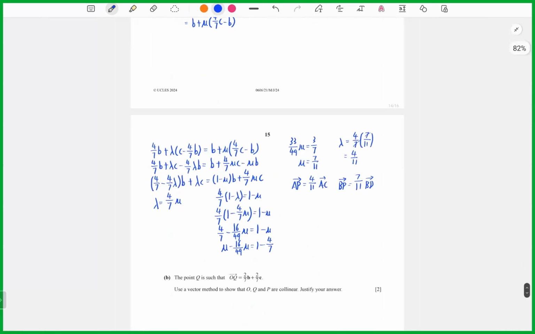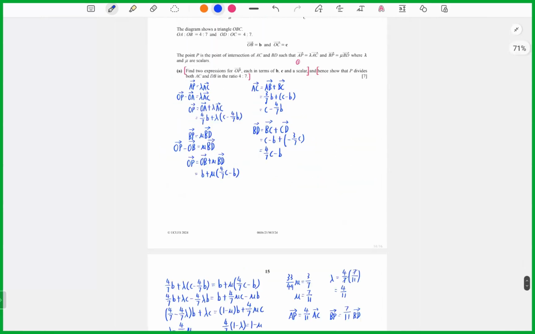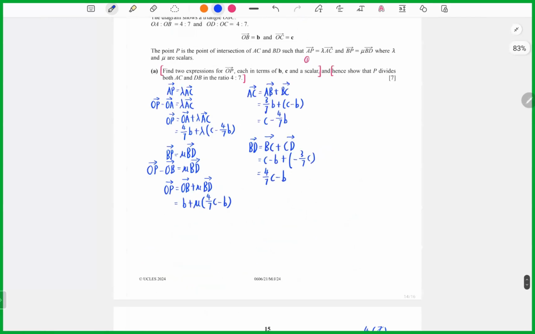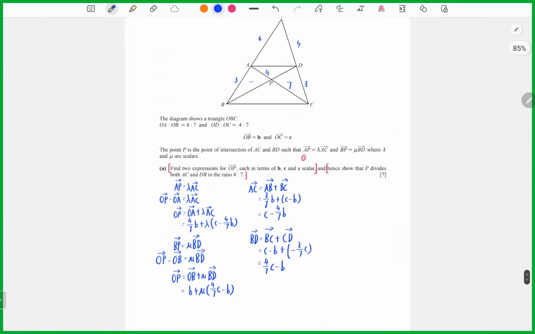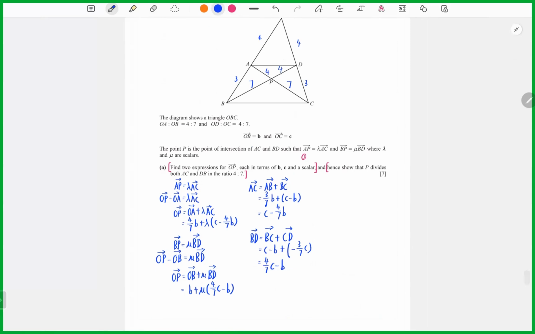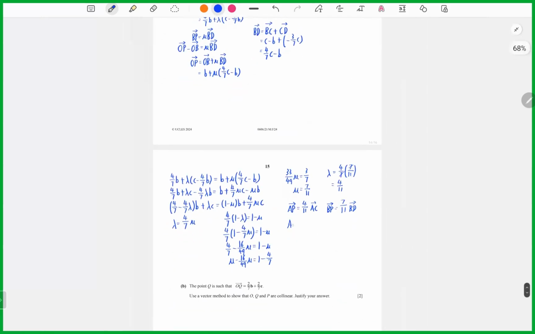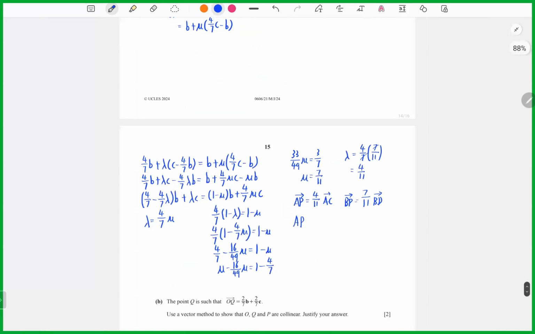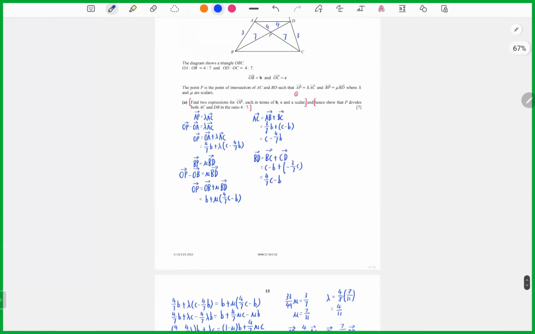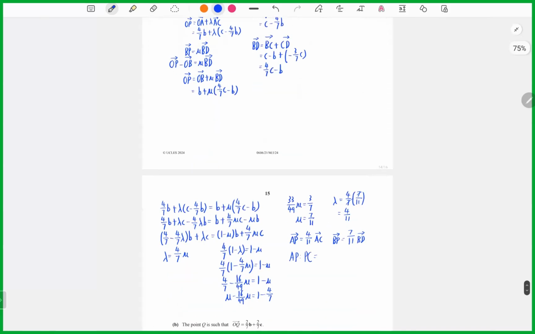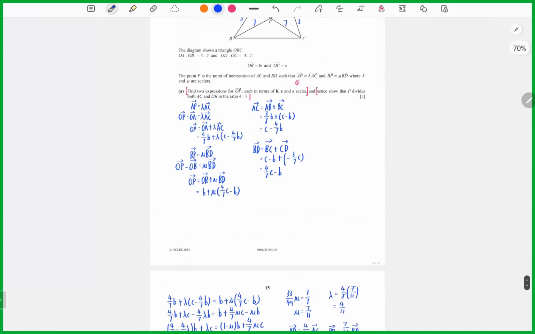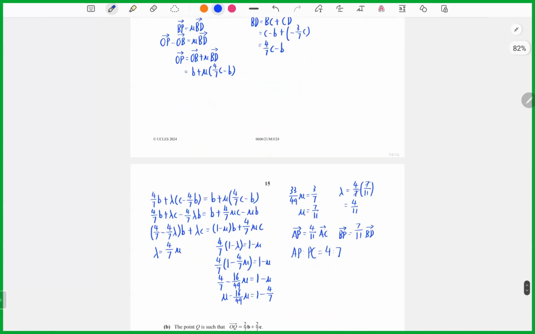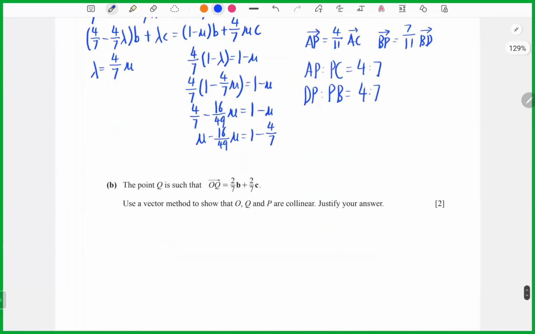For BP, as you can see, for this BP takes 7, here is also 4. So now you can write out the AP ratio to the PC equals to 4 ratio to the 7. At the same time, you can write BP ratio to the PB equals to 4 ratio to the 7. We are already done.